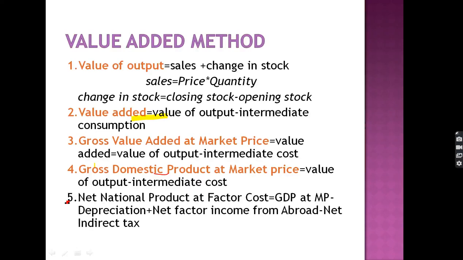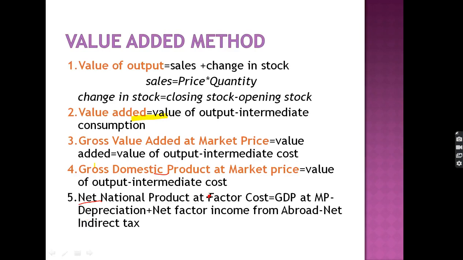So gross domestic product at market price is the value of output minus intermediate cost, whereas net national product at factor cost is the gross domestic product at market price minus depreciation. When we deduct depreciation from the gross, we get net.